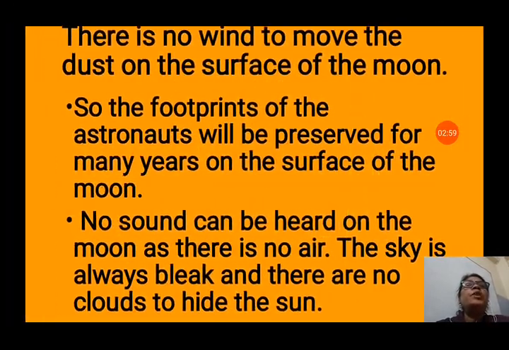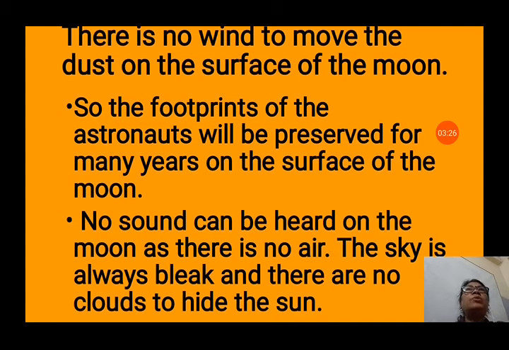There is no wind to move the dust on the surface of the moon. So the footprints of the astronauts will be preserved for many years on the surface of the moon. On the earth there is wind and it moves the dust from one place to another, but on the moon, since there is no wind, dust cannot be removed, so the footprints remain the same. No sound can be heard on the moon as there is no air.